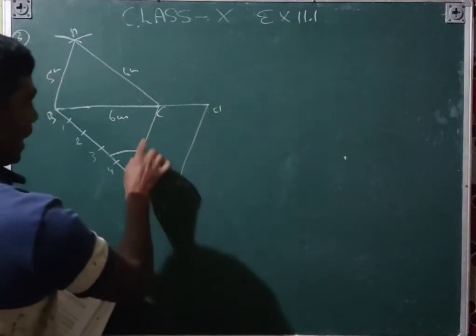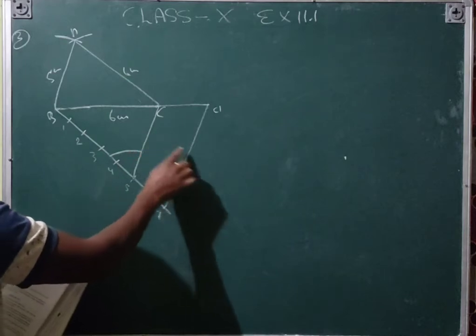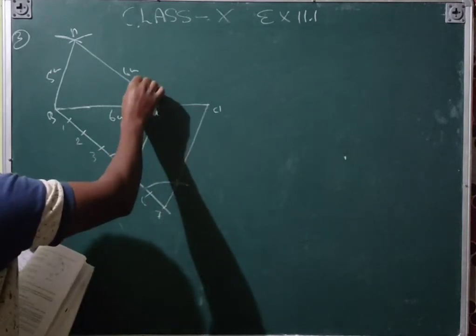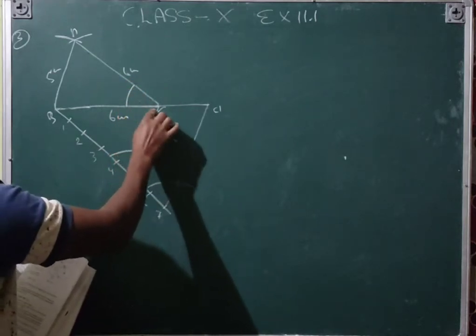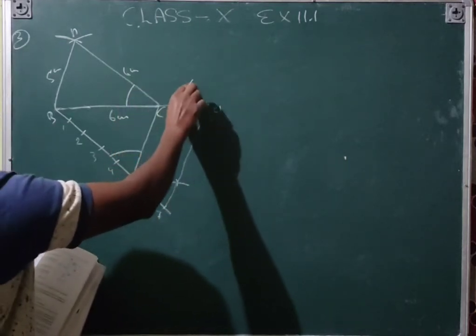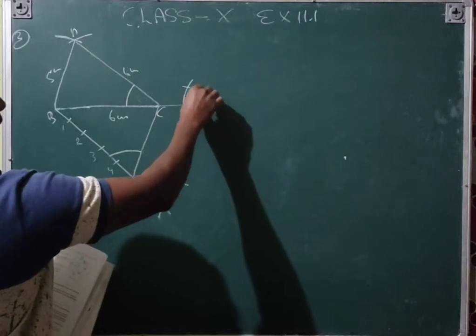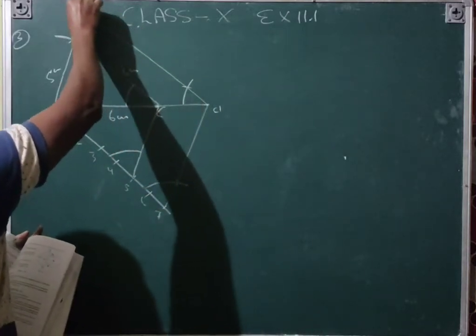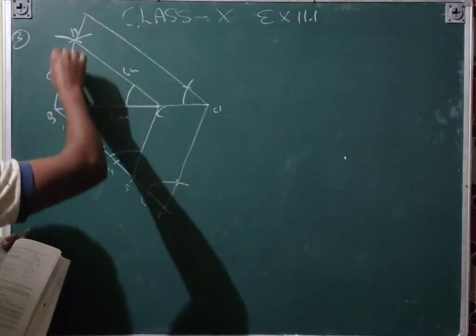This is C dash, and these lines must be parallel. Similar work you will do here, by the same distance, and by this distance you will make an arc, and then join by this part, and then extend this one also.